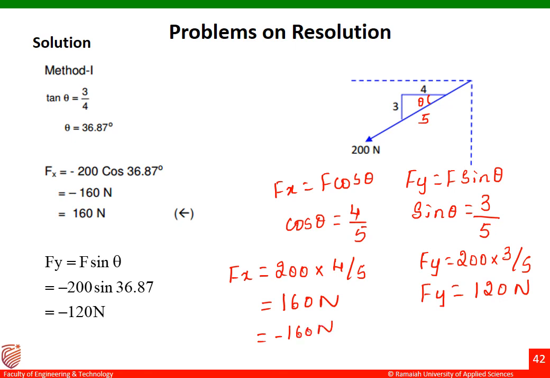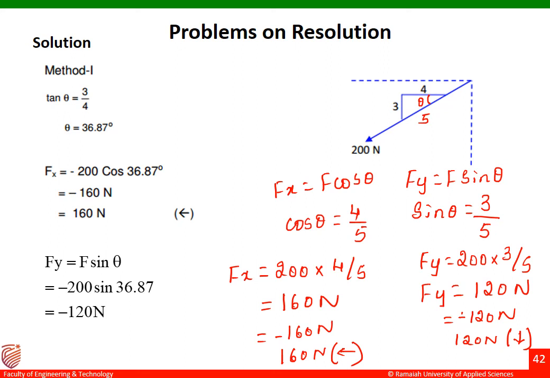Either it is minus 160 Newton or 160 Newton. We have to mention the direction here. Similarly, for this, let me mention the sign. Either it is minus 120 Newton or 120 Newton, which is acting in the downward direction. This is how the resolution of the given problem is done.